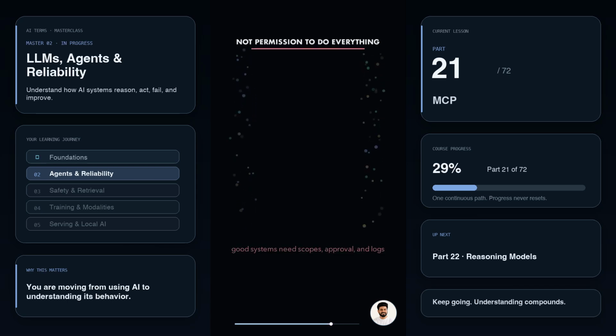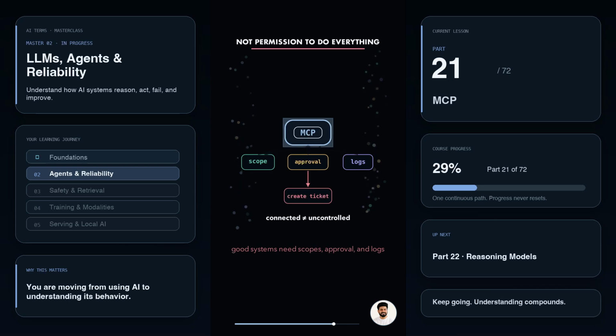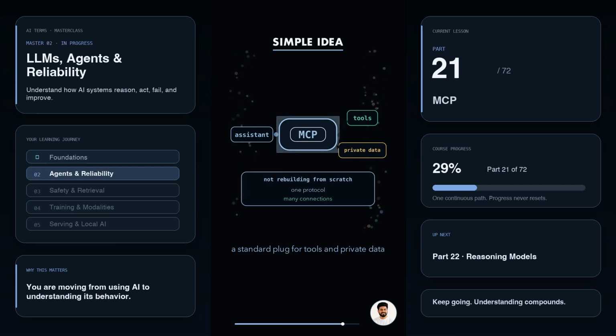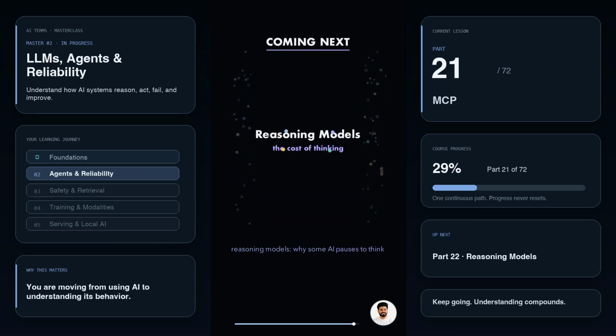But MCP is not permission to do everything. Good systems still need approval, scopes, logs, and clear user control. Simple idea. MCP is a standard plug that lets AI assistants connect to tools and private data without rebuilding every connection from scratch. Coming next, reasoning models.